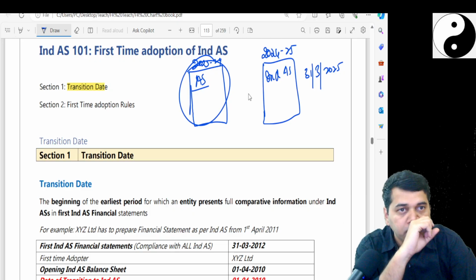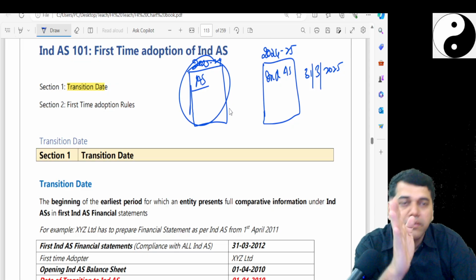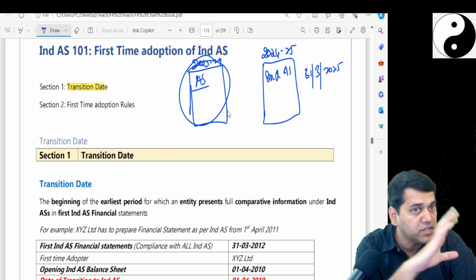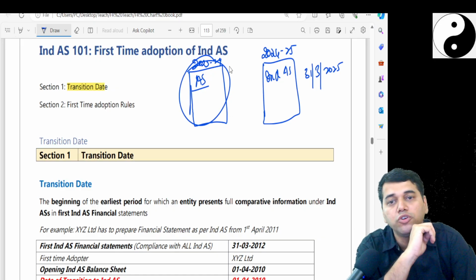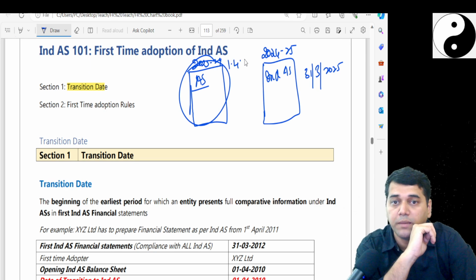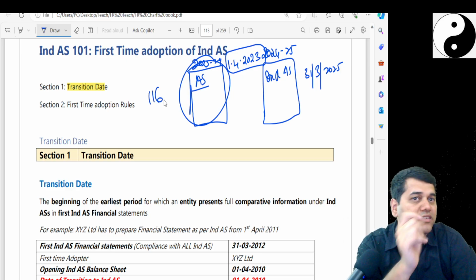But before that, I need one cutoff, because certain restatements are going to happen, not everything. Which opening balance is going to change? It is going to change from 1st of April 2023. Have we come across this in Ind AS 116 transition?